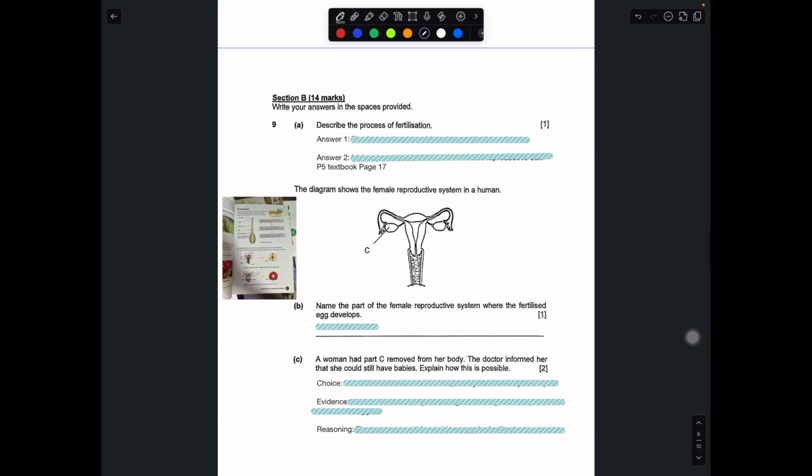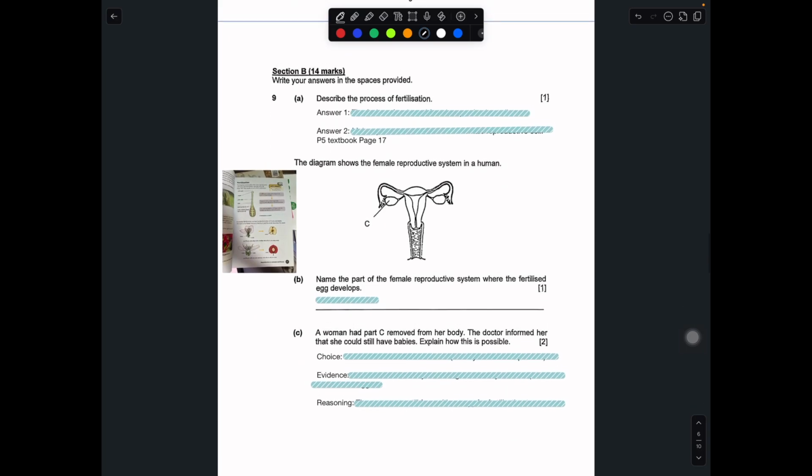So let's move on to the open-ended question. Section B, write your answer in the space below. So first question, describe the process of fertilization. In this case, it's really asking you for a definition. This one is actually pretty straightforward, very easy.